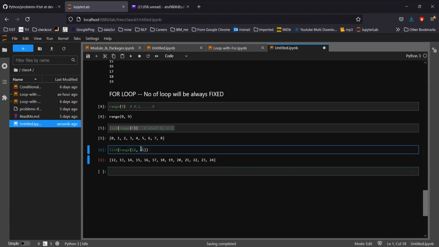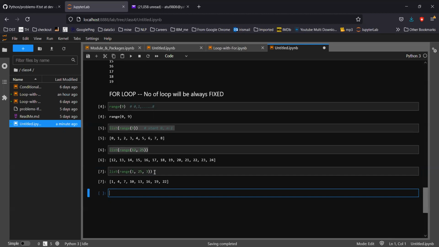And there is another option: you can put a jump. Let me put 25, 3, and here 1. So 1 to 25, but with jumps of 3. You can see how the numbers are generated. The first one is 1, a jump of 3 is 4, again a jump of 3 is 7, 10, 13, 16, 19 and 22, and it will not hit the last number, that's why it stopped at 22. This function is used a lot in Python, which is why I quickly showed you here.